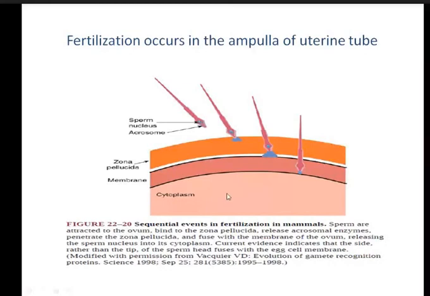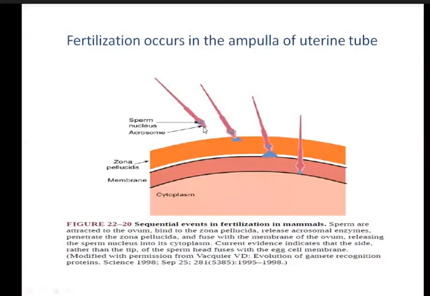In the ovum, you can see the granulosa cells, some remnant of the granulosa cells, and the zona pellucida and other membranes. When the capacitated sperm reaches the ovum, you can see the acrosome there. This acrosome consists of hydrolase enzymes.